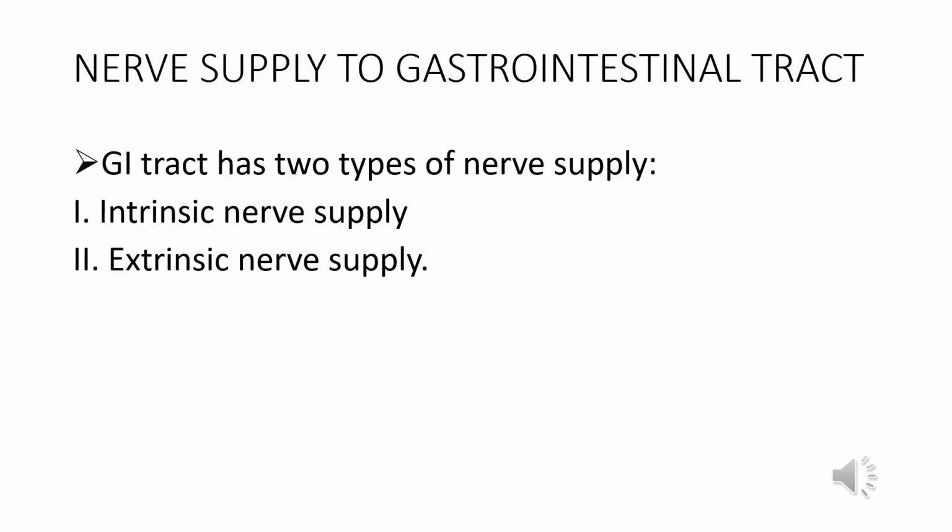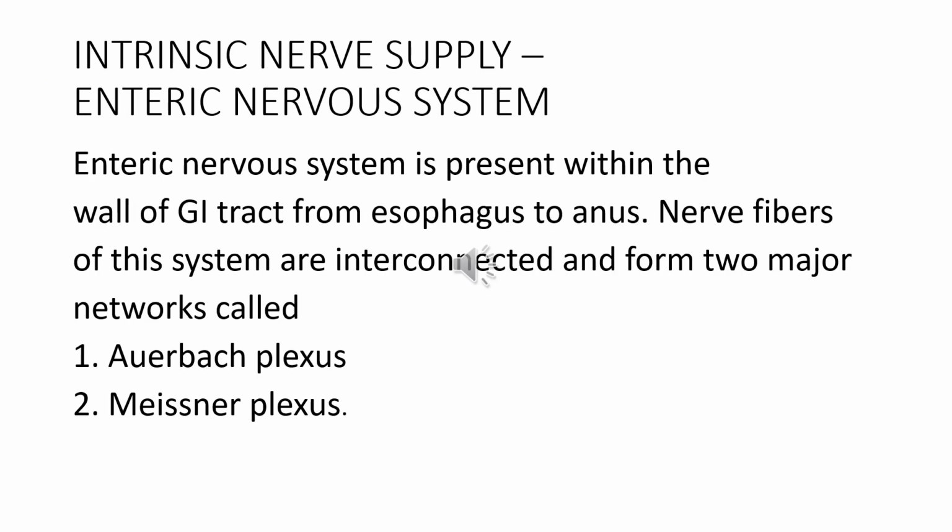Nerve supply to gastrointestinal tract. GI tract has two types of nerve supply. Number 1, intrinsic nerve supply, and number 2, extrinsic nerve supply. Intrinsic nerve supply. Enteric nervous system. Intrinsic nerves to GI tract form the enteric nervous system that controls all the secretions and movements of GI tract. Enteric nervous system is present within the wall of GI tract from esophagus to anus.